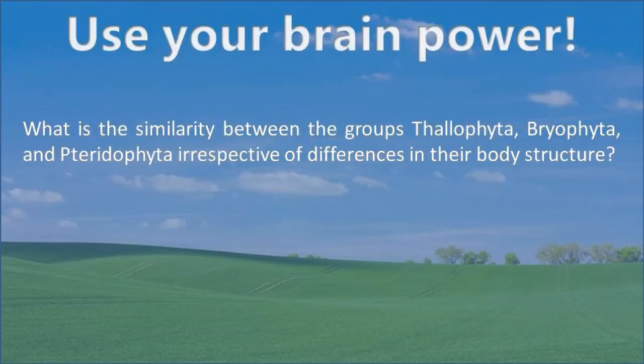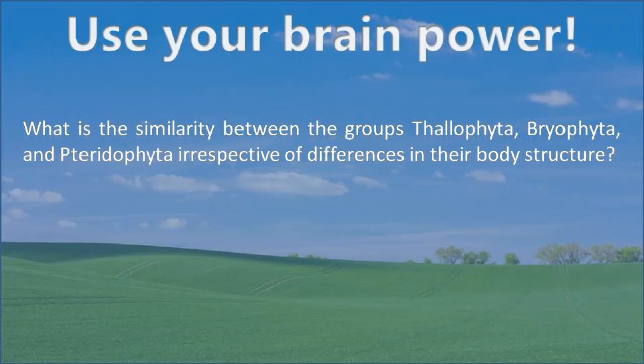Students, here under the heading Use Your Brain Power, one question is asked. What is the similarity between the plants of the groups Thallophyta, Bryophyta and Pteridophyta, irrespective of differences in their body structure? Students, you all know that all these plants reproduce by spore formation.